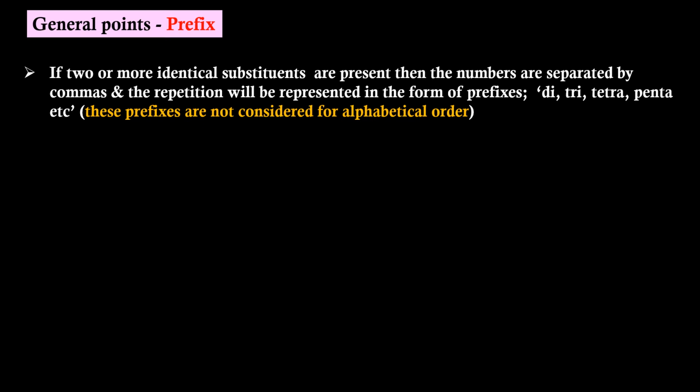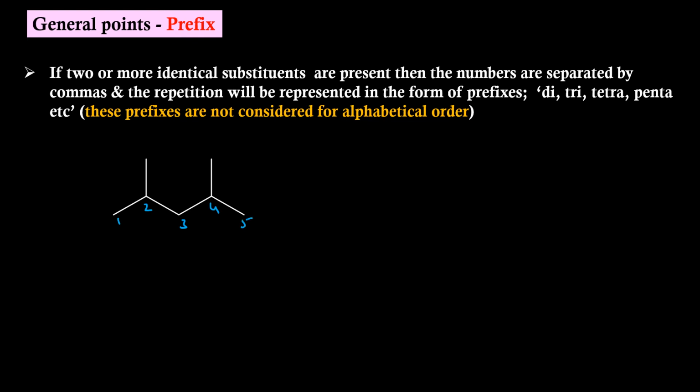repetition will be represented in the form of prefixes like di, tri, tetra, penta, etc. These prefixes are not considered for alphabetical order. Example, in this molecule, this will be the parent chain. From whichever direction we start, we will end up in same numbering to our substituents. So let us stick on to this.